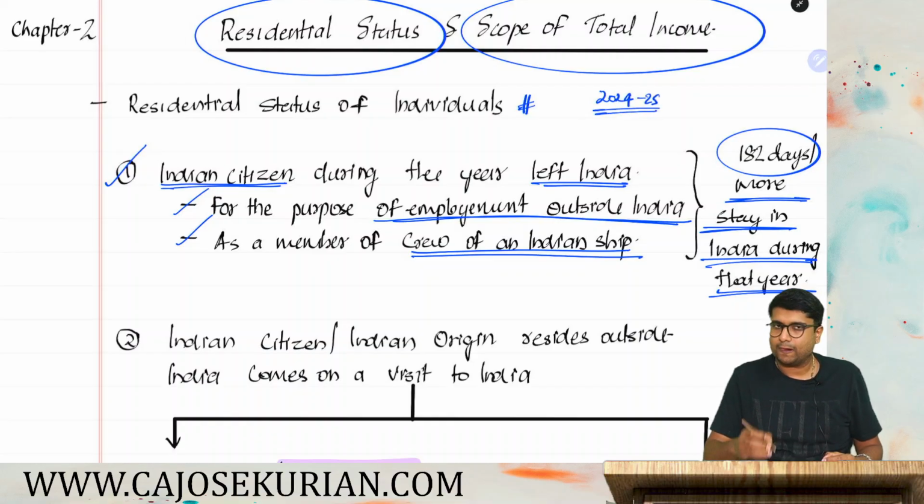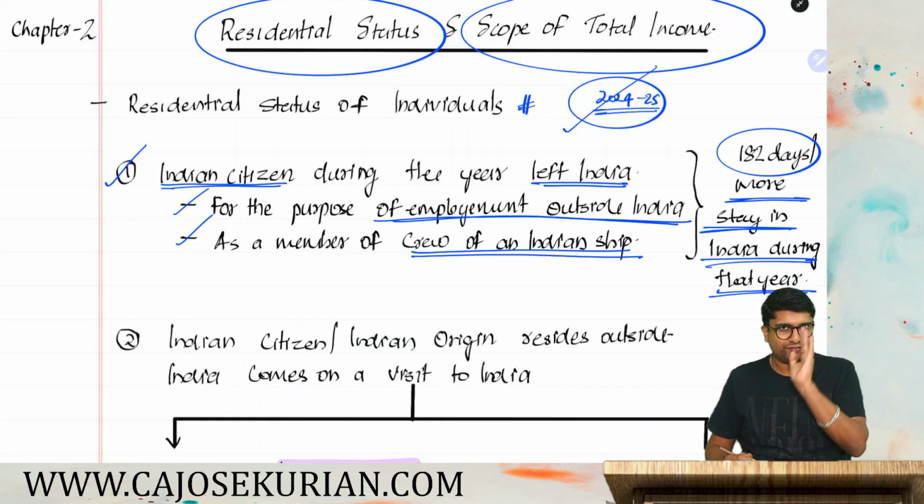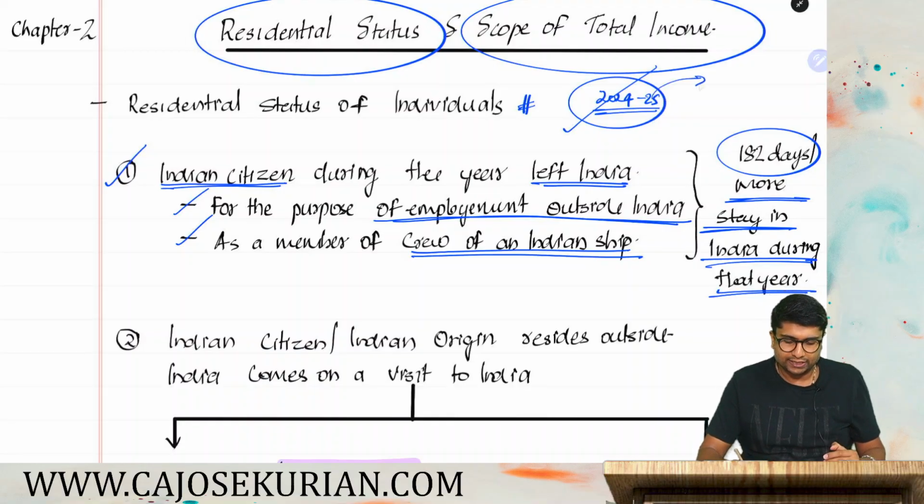So in this PY, if you are a person who left India for the purpose of employment or as a crew member of an Indian ship, for determining the residency status you need to check only one thing: whether you have stayed in India in the year 24-25 for 182 days or more. If the answer is yes, then you will become resident. If the answer is no, you will become non-resident. What do you mean by days of stay?